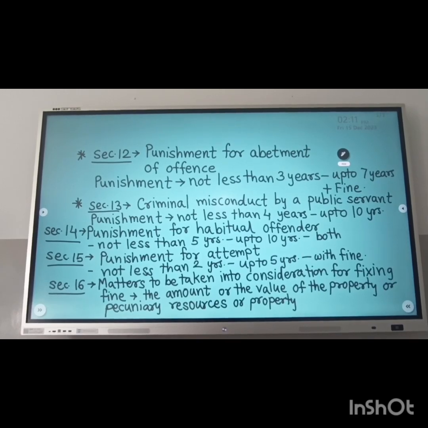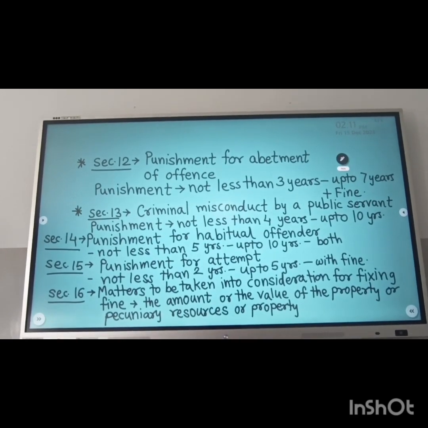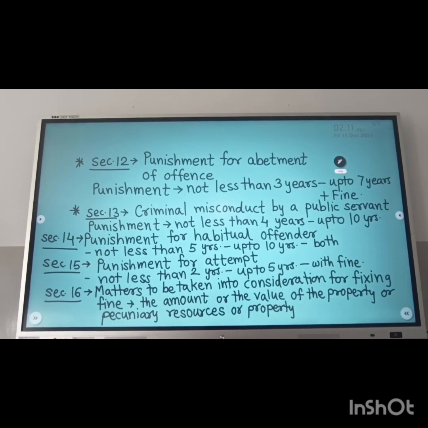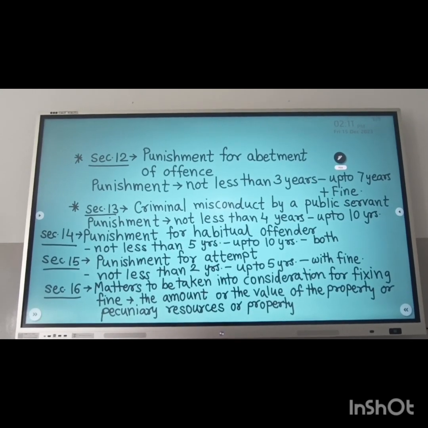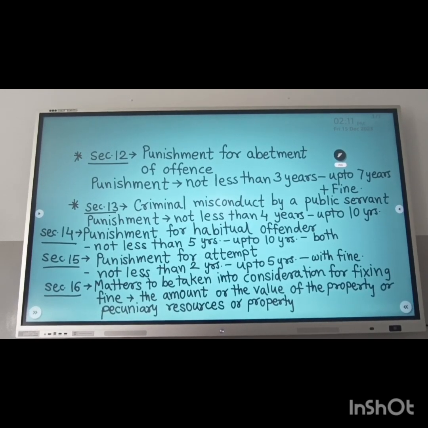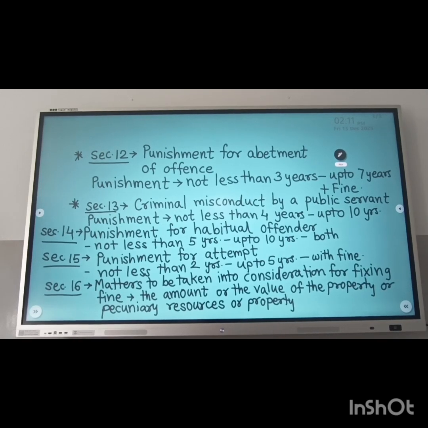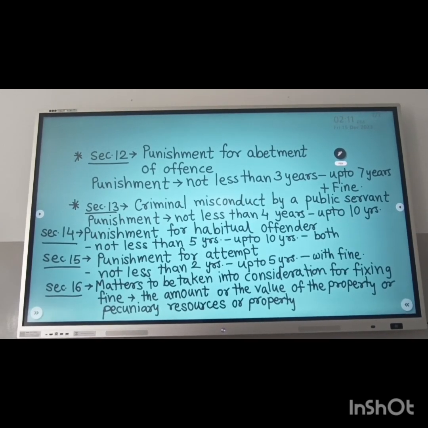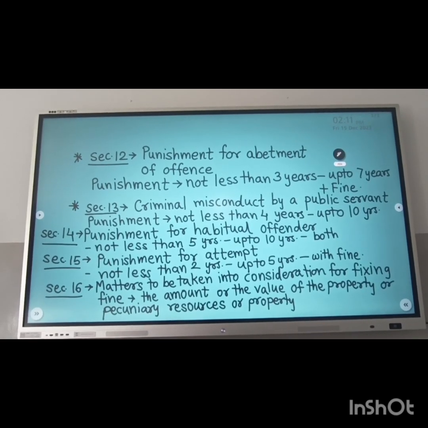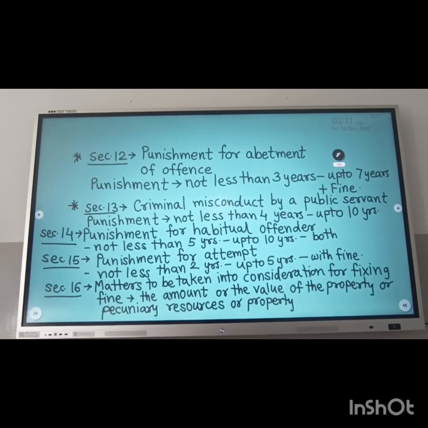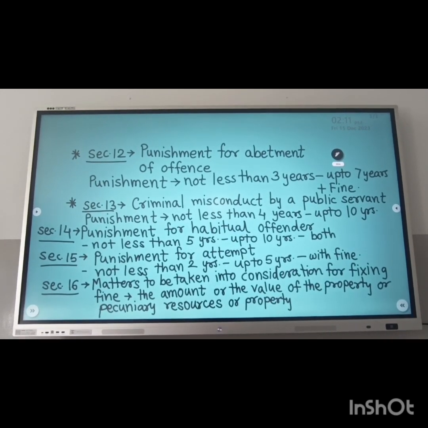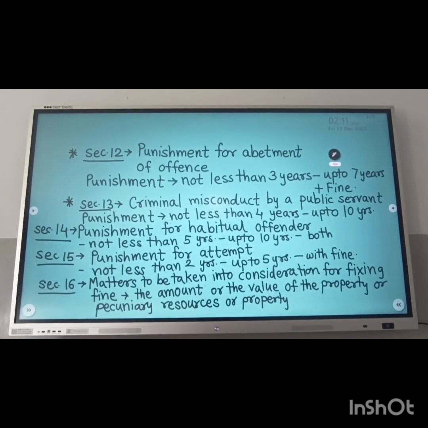The next section, Section 13, deals with criminal misconduct by a public servant. Here you have to explain firstly what the meaning of criminal misconduct is. A public servant who dishonestly or fraudulently misappropriates any property for his personal use is punished under this section with imprisonment of not less than 4 years, which may extend to 10 years.